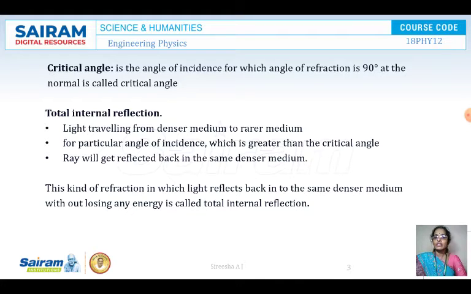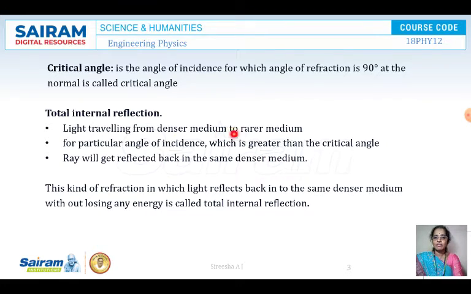Now we see what phenomenon is involved with total internal reflection in an optical fiber. What are the conditions for total internal reflection? Light is traveling from a denser medium to a rarer medium. For a particular angle of incidence which is greater than the critical angle, the ray is reflected back in the same denser medium. So these are the three conditions.